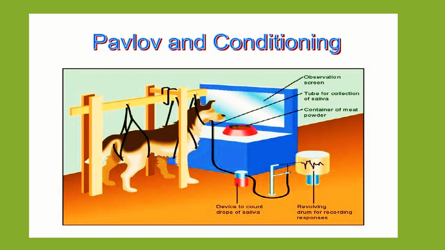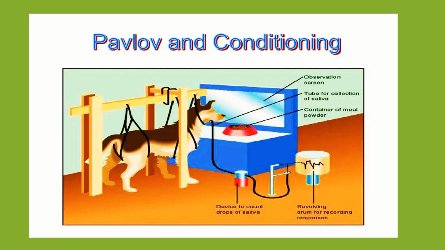He first presented the dog with the sound of a bell. They did not salivate, so this was a neutral stimulus. Then he presented them with food. They salivated. The food was an unconditioned stimulus and salivation was an unconditioned response. He then repeatedly presented the dogs with the sound of the bell first and then the food.